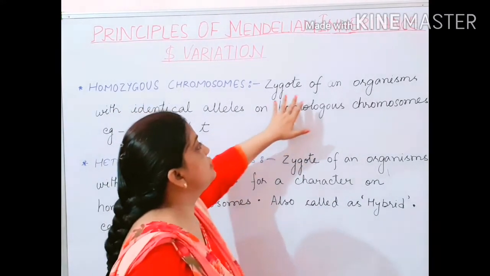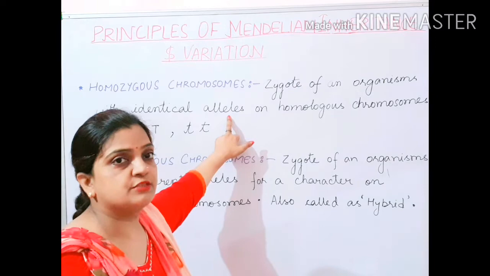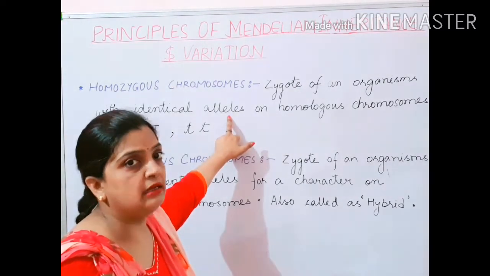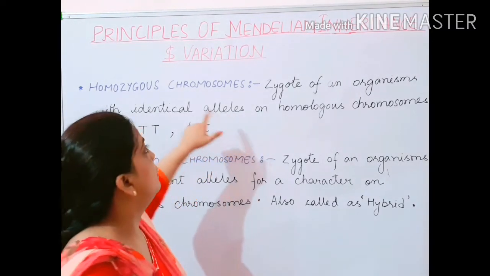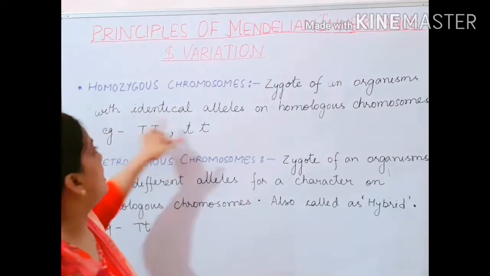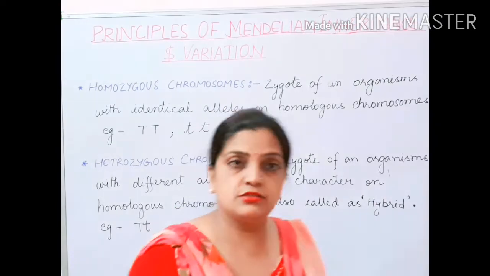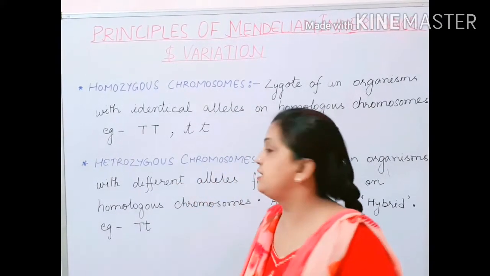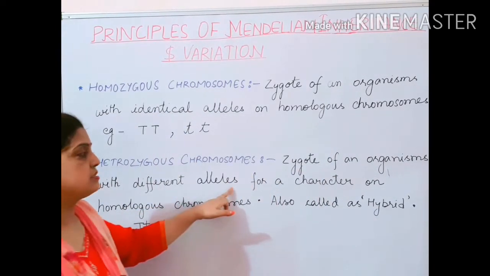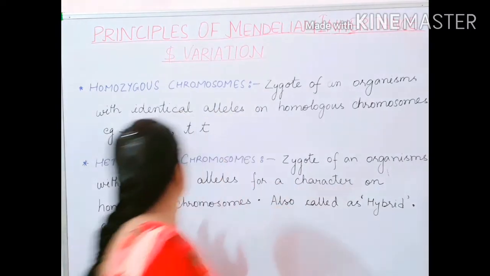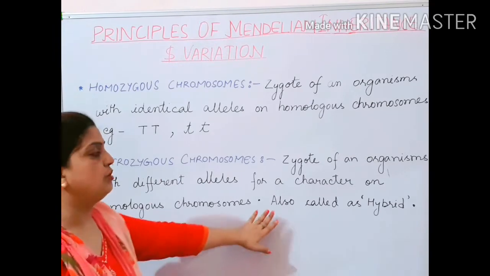Now children, the zygote of an organism with identical alleles. In the last video, when I was explaining genes, I told you that I would explain alleles also, and today in this part I will explain what an allele is. So the zygote of an organism with identical alleles on homologous chromosomes is called a homozygous chromosome. And a heterozygous chromosome is the zygote of an organism with different alleles for a character on homologous chromosomes. It is also called a hybrid.